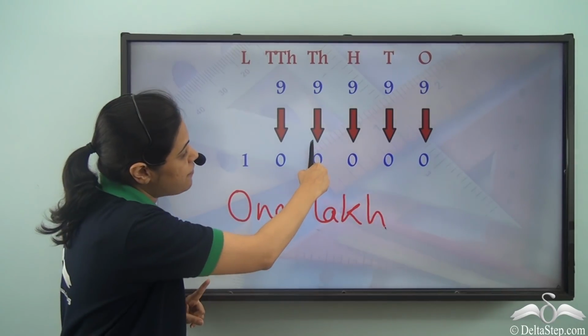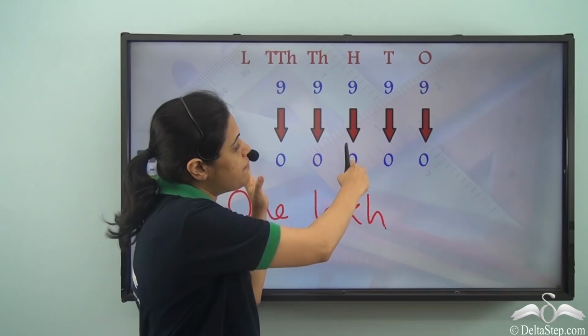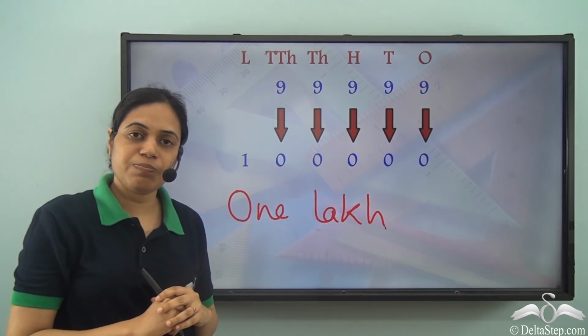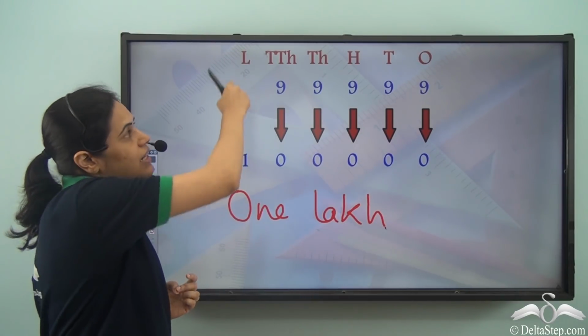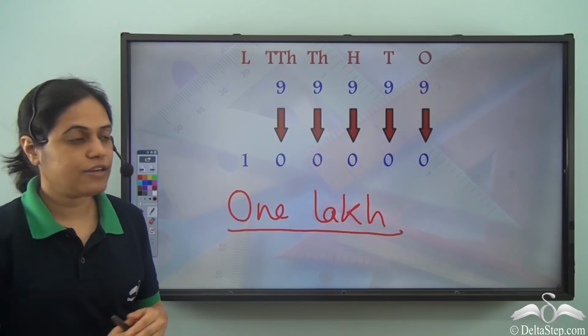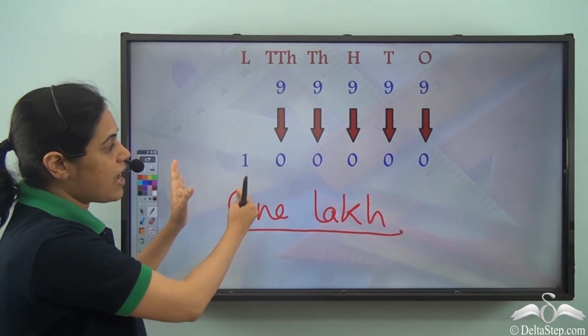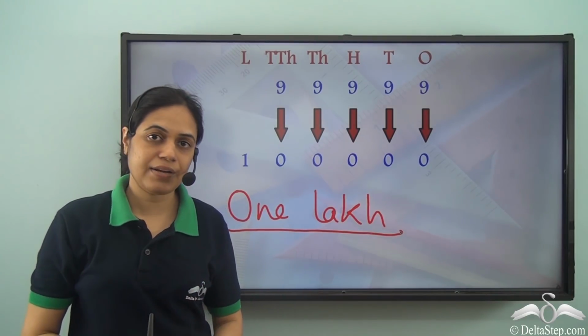If I have a 1 here, I call it 1000. If I have a 1 in the hundreds place, I call it 100. Similarly, if I have 1 in the lakhs place, it represents 1 lakh. So this number, that is 1 followed by 5 zeros, is 1 lakh.